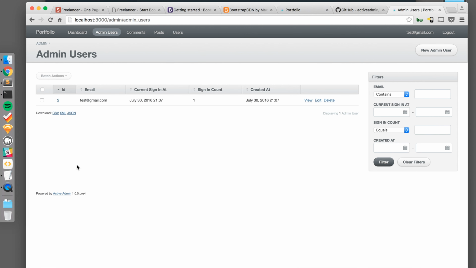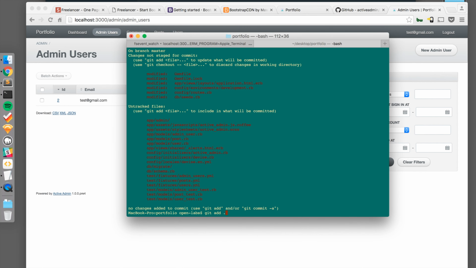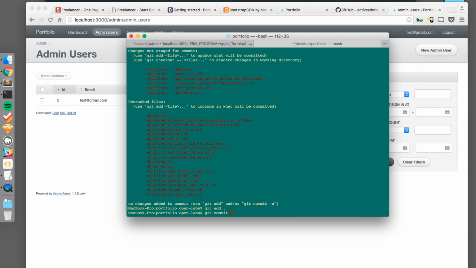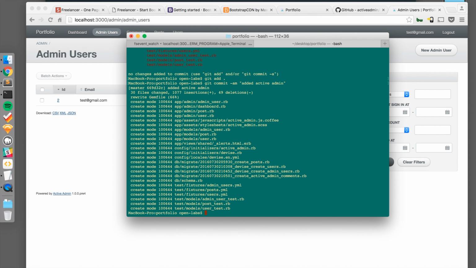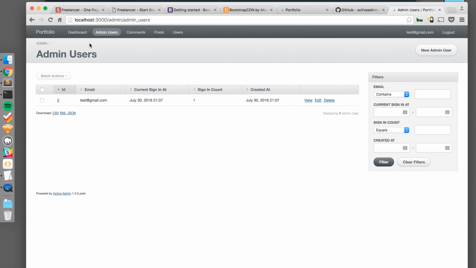It's nice that we have a backend, but let's improve the look of this a little bit. First, let's save our progress. So git status, git add, git commit -am "added active admin". Okay. So now we're going to add a theme to Active Admin.